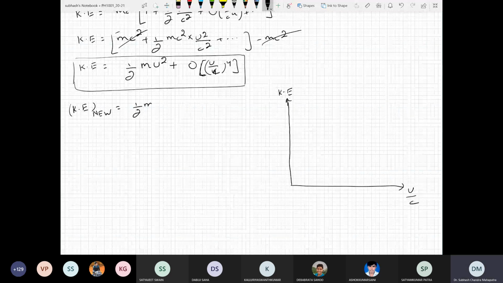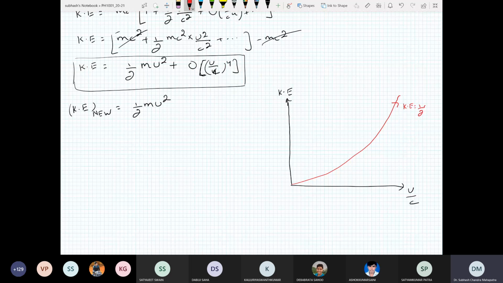Half m u square, so this will be like a parabola. Let me use a different color. This would be something like this. So kinetic energy is half m u square.